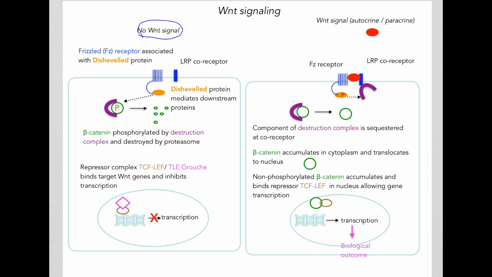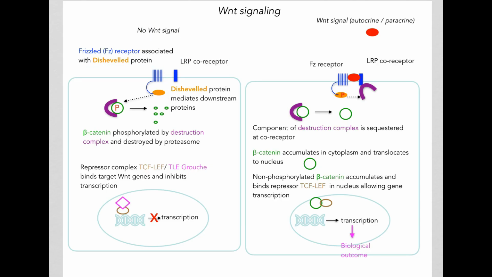Here we have a cell, and the Frizzled receptor, or FZ, associated with a protein called Disheveled, shown in orange, and there's also an LRP co-receptor.